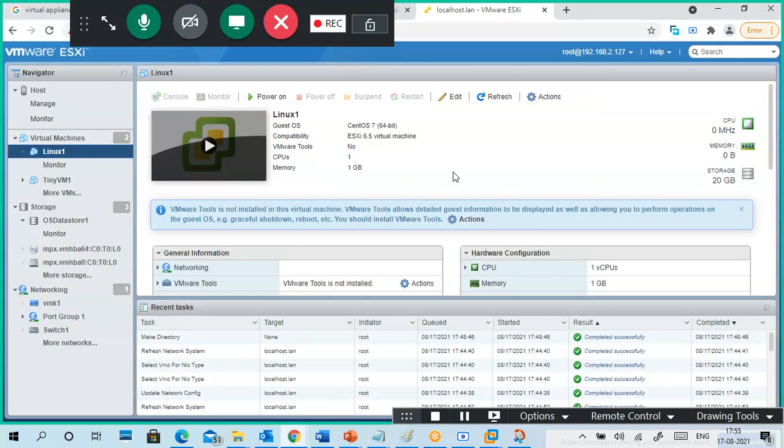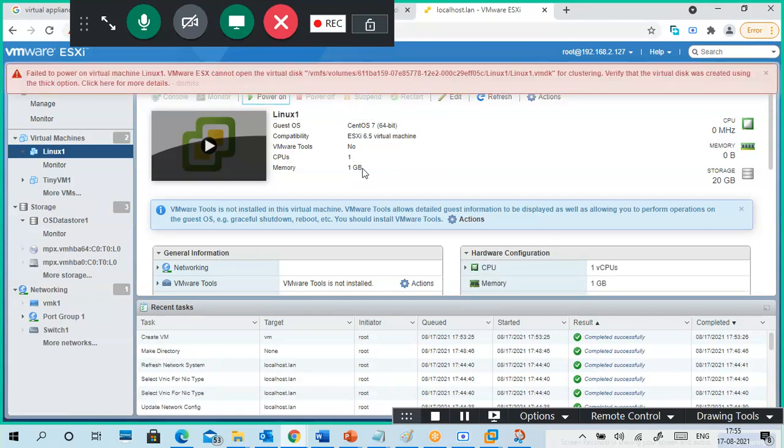Okay, so I'm not changing anything. I'm just powering on. Now it is powered on. Verify that the virtual disk has been created using the tick option. Check more details. Something happened to this one.